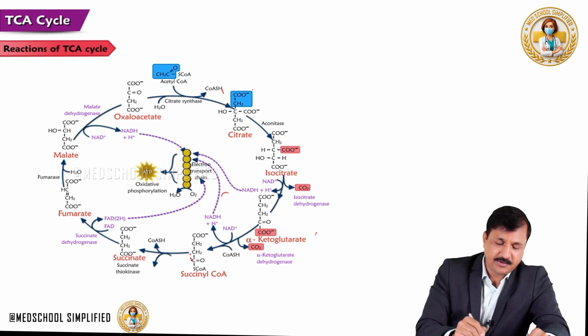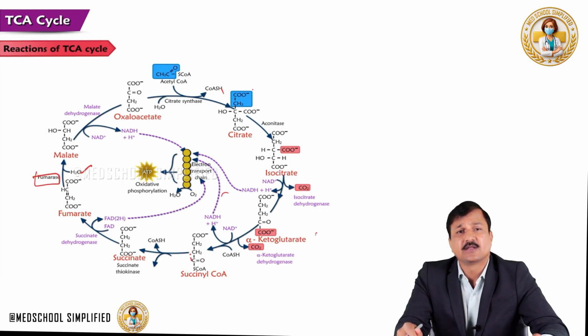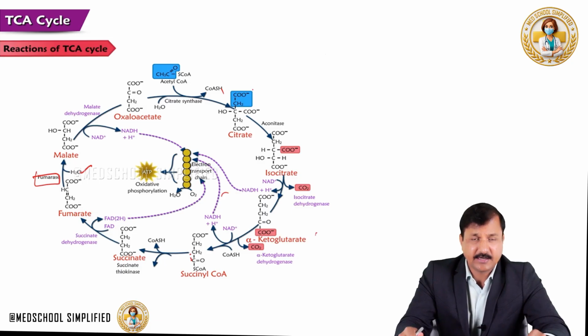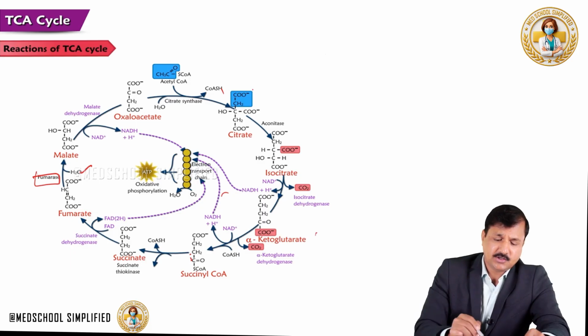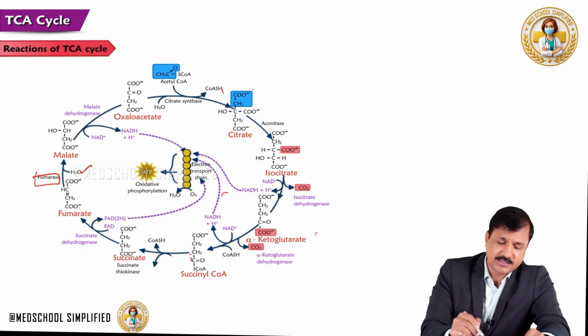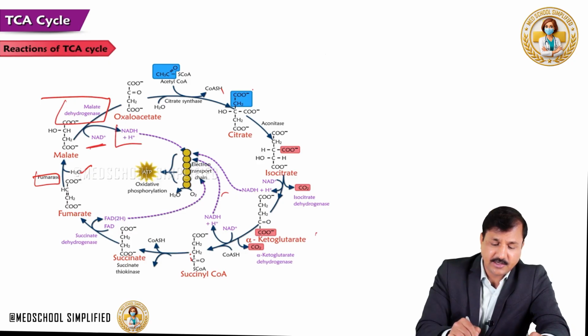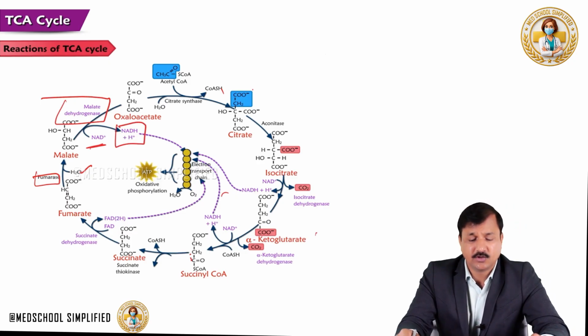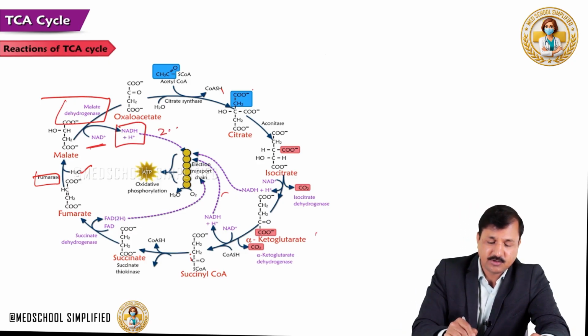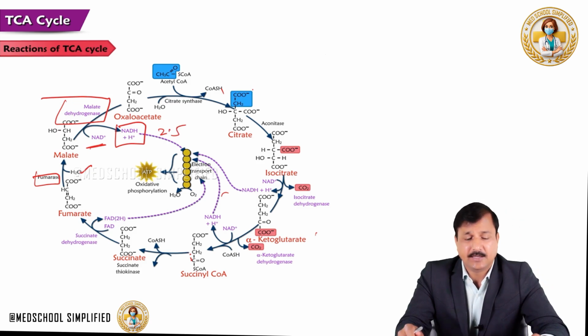Coming to the conversion of fumarate into malate, done by the fumarase enzyme, it's a nitrolase enzyme, so not really any applied clinical aspect related to this enzyme. Coming to the conversion of malate to oxaloacetate. This reaction is catalyzed by the malate dehydrogenase enzyme, where NAD is converted to NADH plus H plus, and this NADH is worth 2.5 ATP.